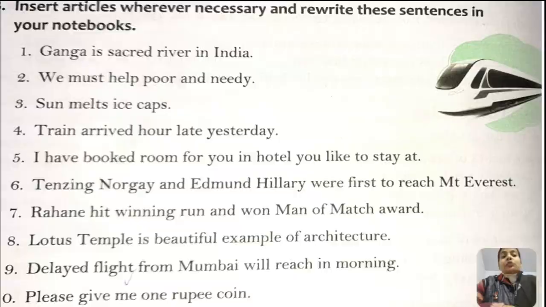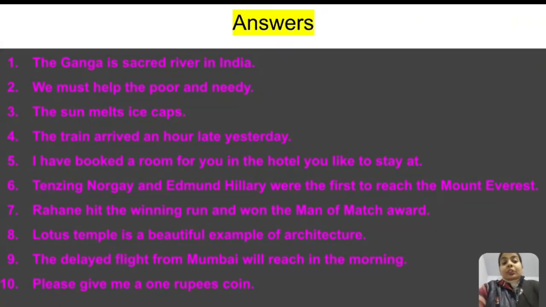Now let's match the answers, students. The Ganga is a sacred river in India. We must help the poor and the needy. The sun melts ice caps. The train arrived an hour late yesterday. I have booked a room for you in the hotel you like to stay at.